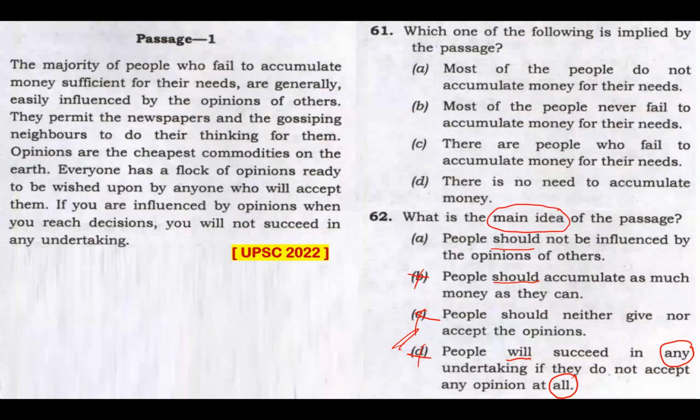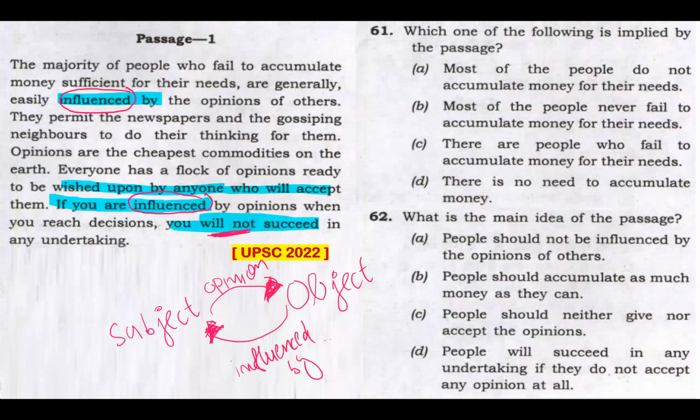Easy eliminations: option B, C, D, and option E. Option A is my easy selection, though the word should is there. But I'm not harmed by the word should, because at the stretch of this passage, I can clearly know that option A is my right answer.